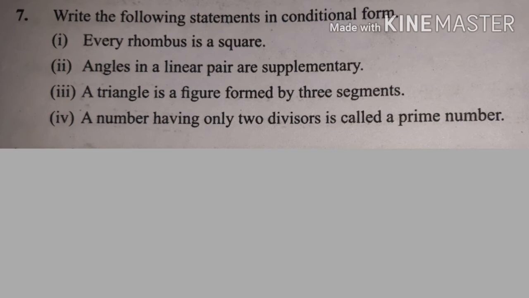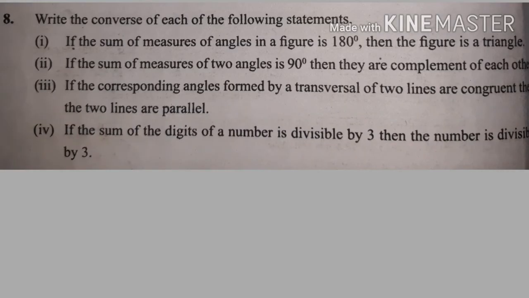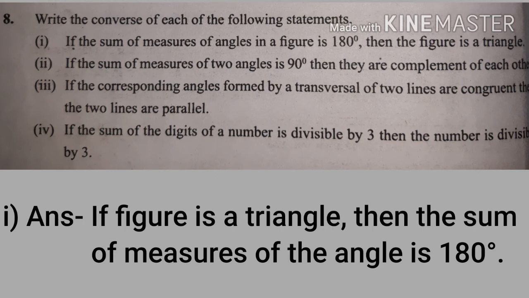Then example number 8. In this example also we solve only two examples. Number 1: if the sum of measures of angles in a figure is 180, then the figure is a triangle. If the figure is a triangle, then the sum of measures of angles is 180. Here we write the converse of the statement.